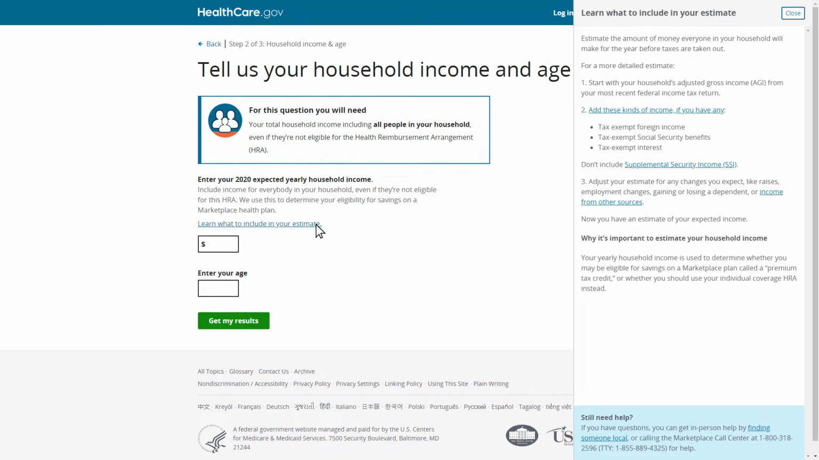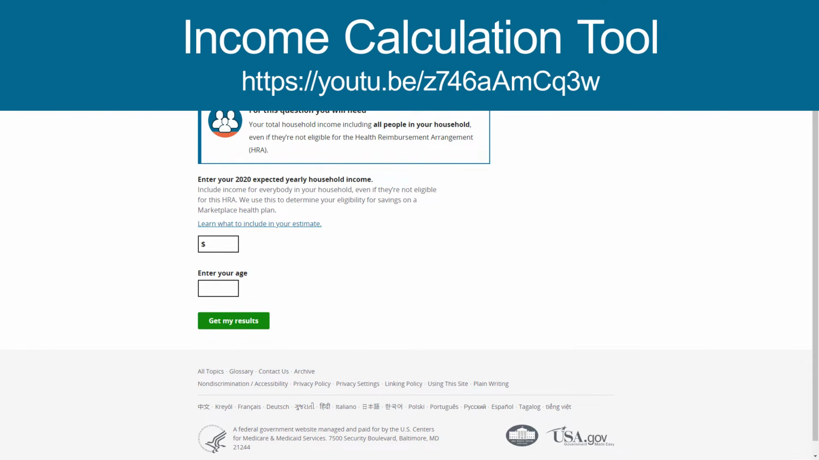It is important for Tom to do his best to accurately estimate his household income because it will be used to determine whether he may be eligible for savings on a marketplace plan, called a premium tax credit, or whether he should use his HRA instead. Now that Tom has learned more about how to estimate his income and why it's important, he selects Close to leave the help drawer. To learn more about calculating income, see our Income Calculation Tool video, linked above or in the description below.